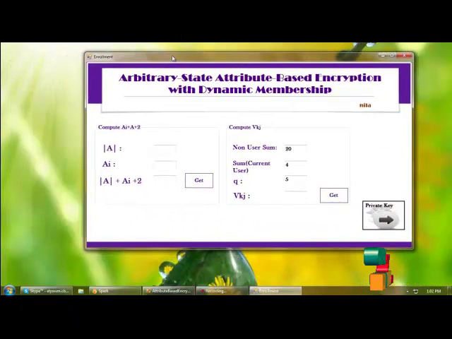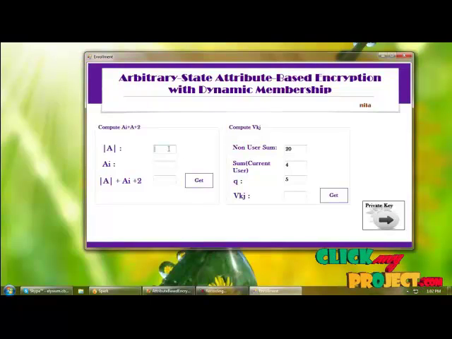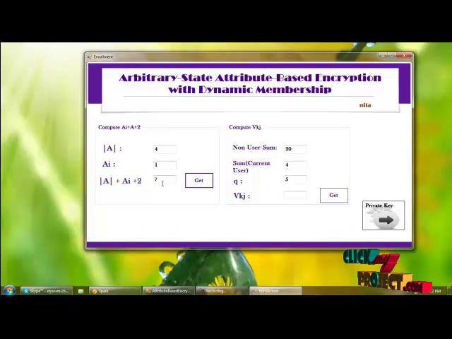In user enrollment, I am computing A and A plus 2. So I am providing the A and AA value. I am getting the sum of these values. And next I am computing the VKG. For computing VKG, we have to get the non-user of some value and sum of current user attributes and Q value. And based on these values, I am getting the VKG.